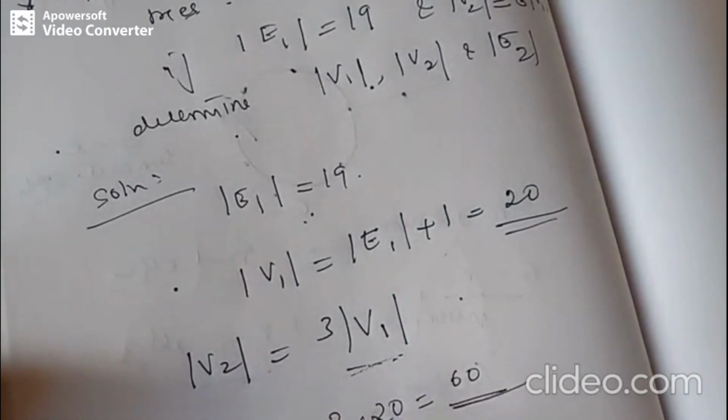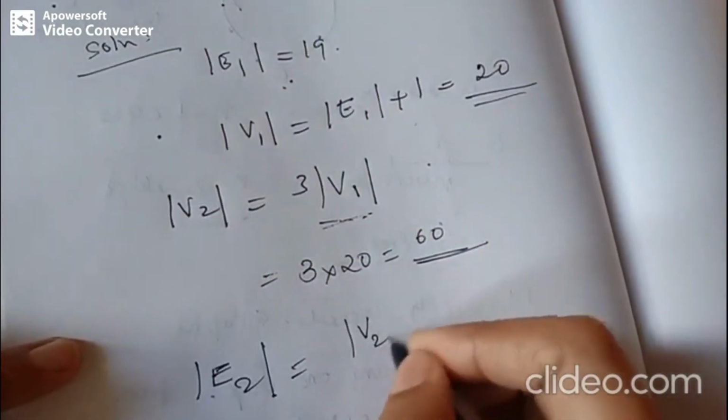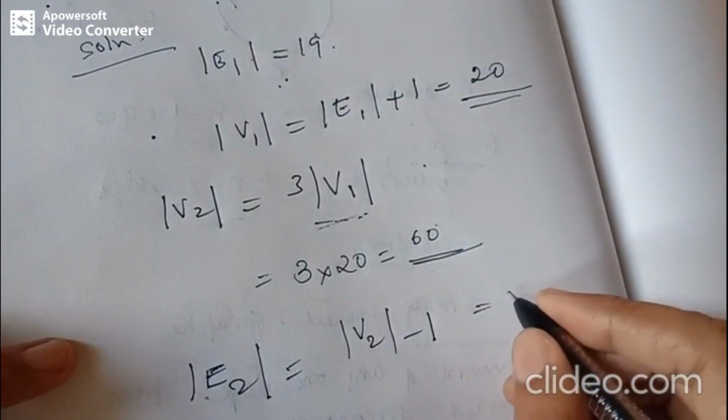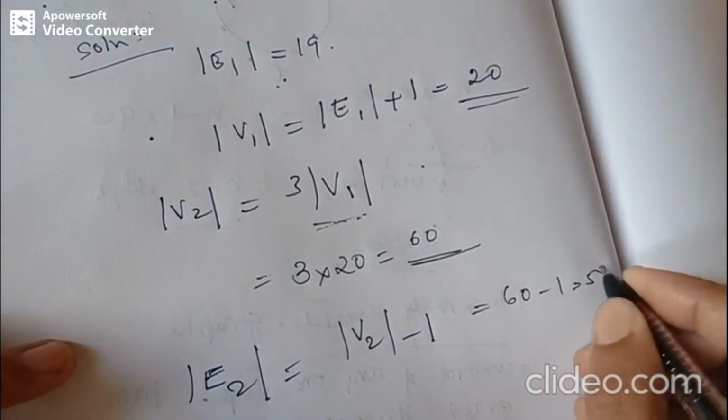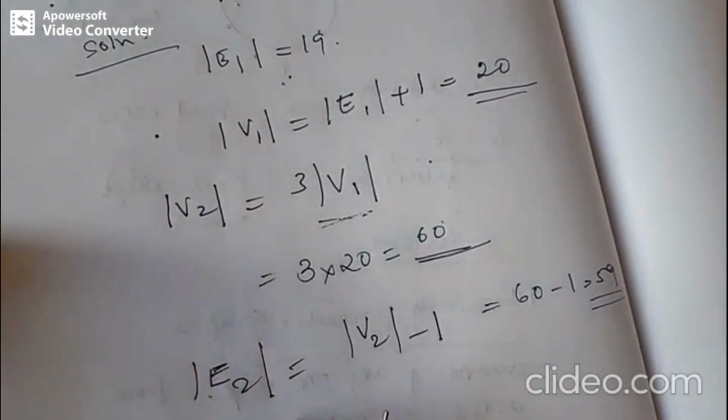So 60 vertices are there in vertex set V2. Lastly, we are going to find out what is modulus E2. So modulus E2 is once again modulus V2 minus 1. And we have found out that modulus V2 is 60. So we get the answer as 59. So there are 59 edges in the tree 2.